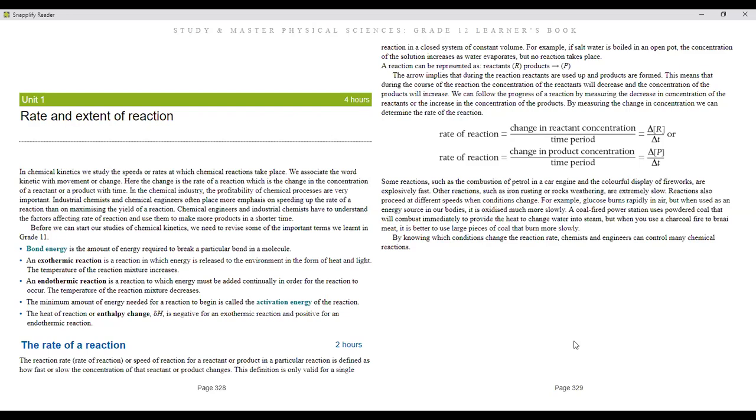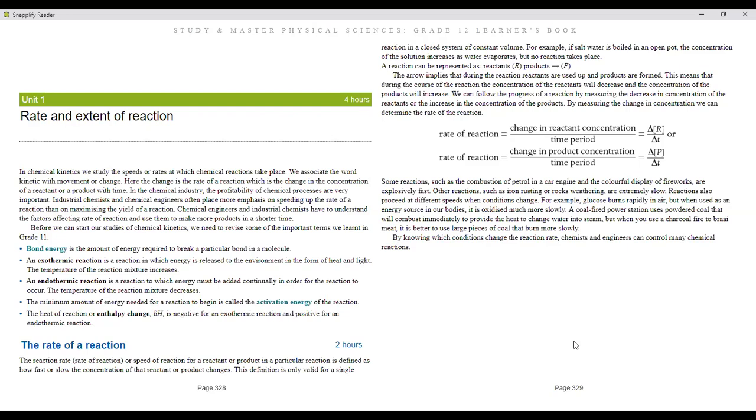So bond energy is the amount of energy required to break particular bonds. Now I'm taking you guys back to some grade 11 revision, an important term that you need to know. Bond energy is the amount of energy required to break a particular bond in a molecule. We've got two types of reactions that we've been working with since grade 11: the exothermic reaction and the endothermic reaction.